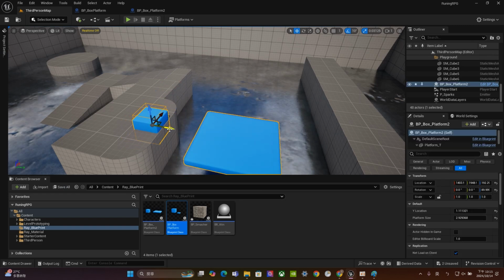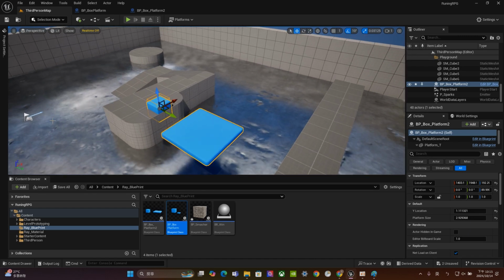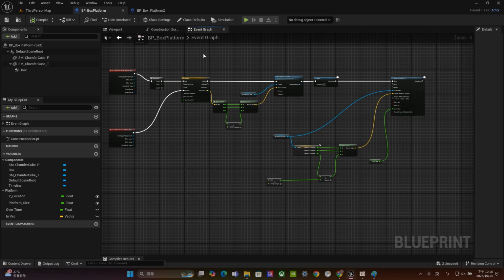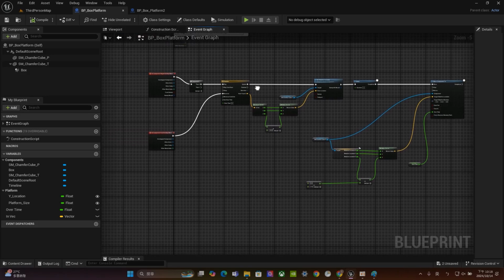So the idea is like this: once our player touches this collider box, this trigger will fall down, and this platform will go up. So that's the thing we're going to do. Okay, so now let's go to the event graph. Take a look at our example.